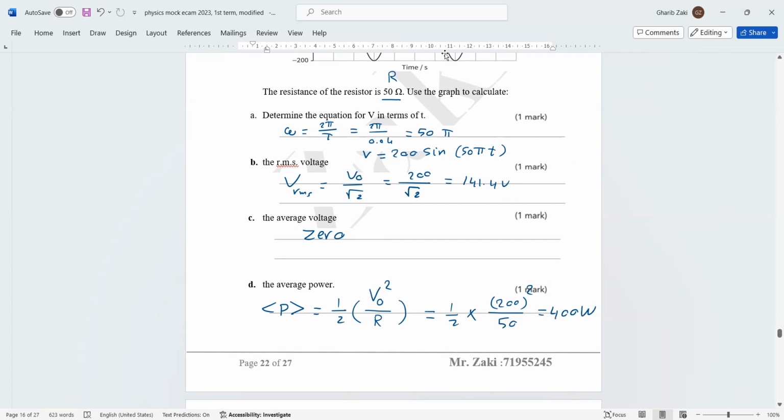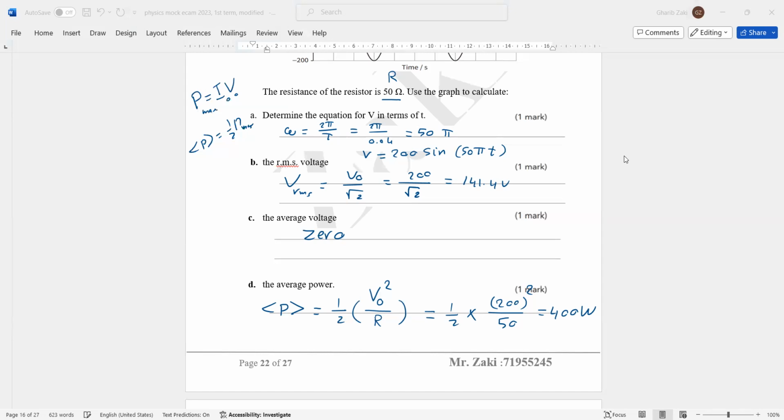Question? Yes? Why not half multiplied by V naught? No. The power, I explained at the beginning, equals IV. When we talk about maximum, we write V naught I naught. The average power is half of the maximum. So we don't use half here. Okay?